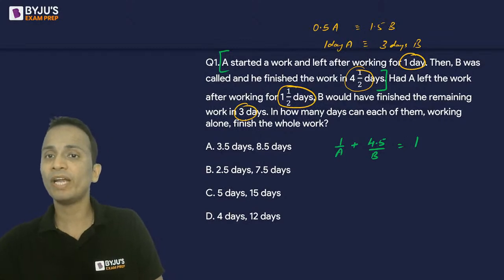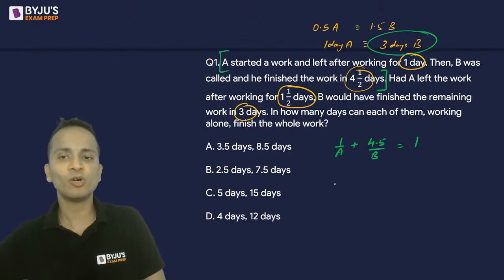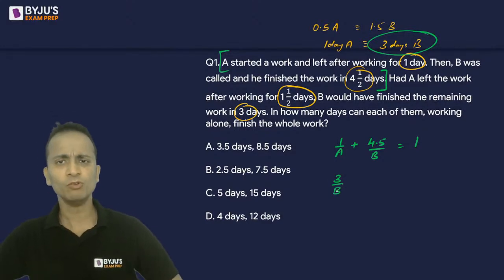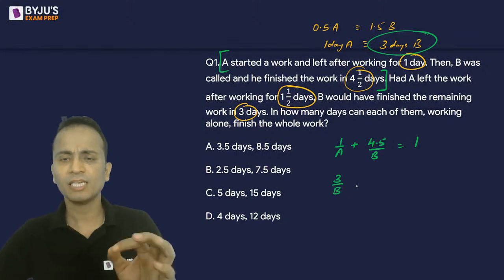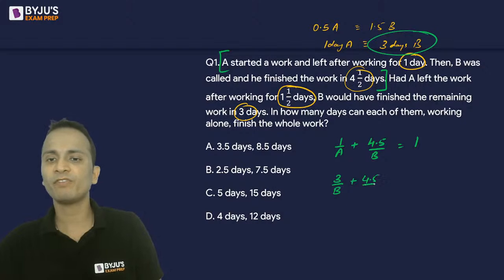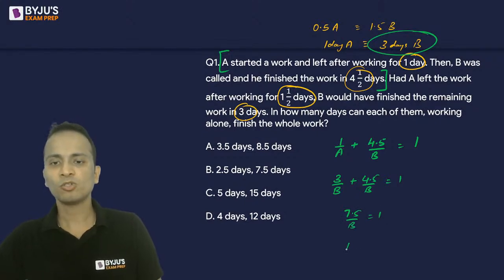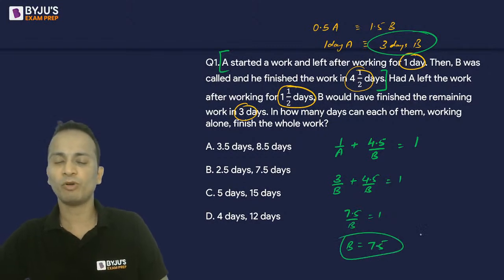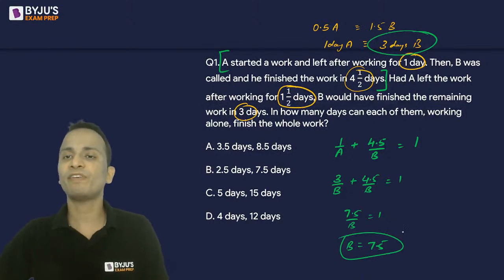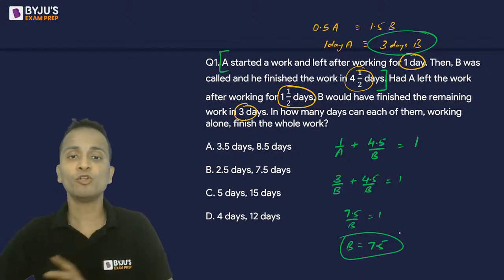But 1 day work of A is equivalent to 3 days work of B. So 1 upon A की जगह मैं यहाँ पे 3 upon B substitute कर देता हूँ, because 1 day work of A is the same as 3 days work of B. So 3 upon B plus 4.5 upon B is equal to 1. Upon solving, 7.5 upon B is equal to 1. So the value of B is 7.5. B का value 7.5 आ गया. So B will take 7.5 days working alone to finish the work.